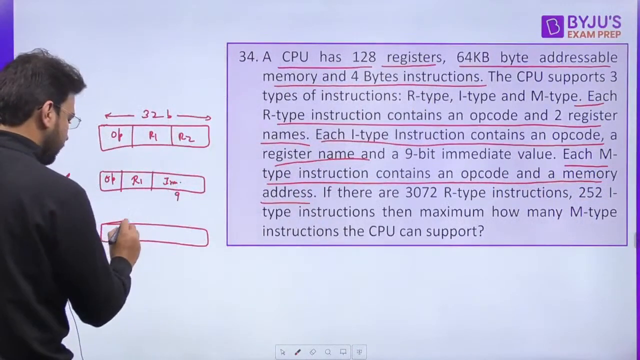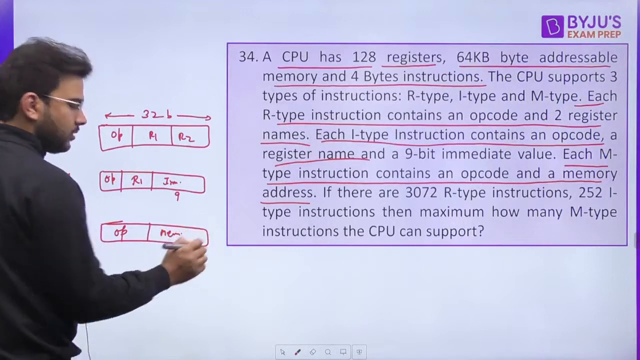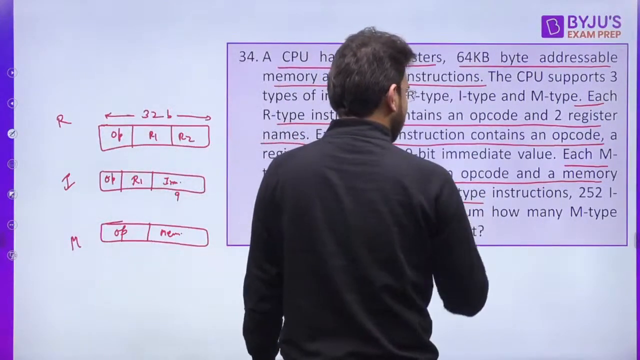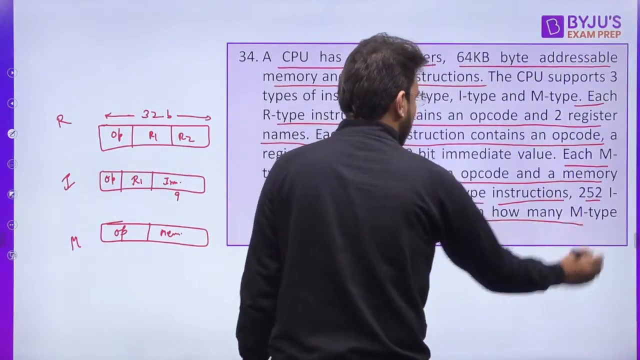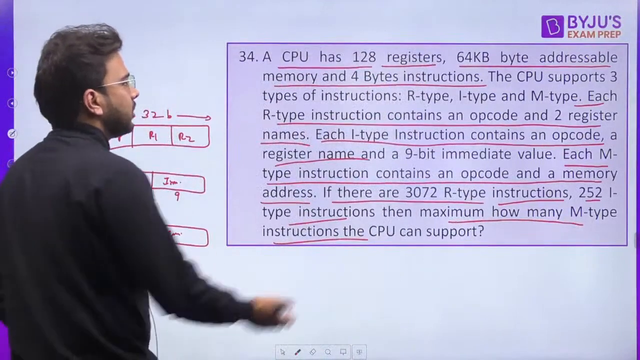So opcode is there and what else? Just the memory address. Clear? Is it clear so far? Now if there are 3072 R type instructions, 252 I type instructions, maximum how many M type instructions can be formulated or that CPU can support?